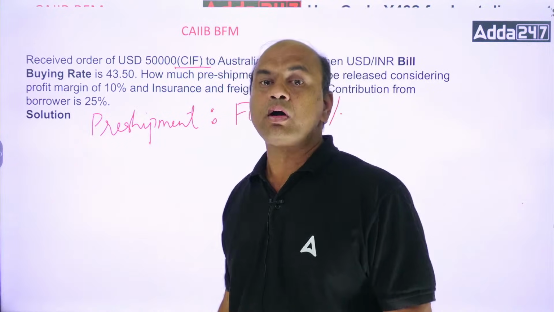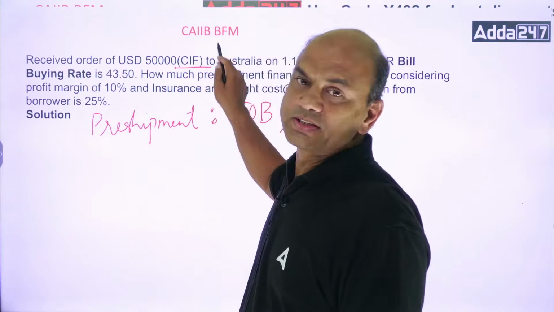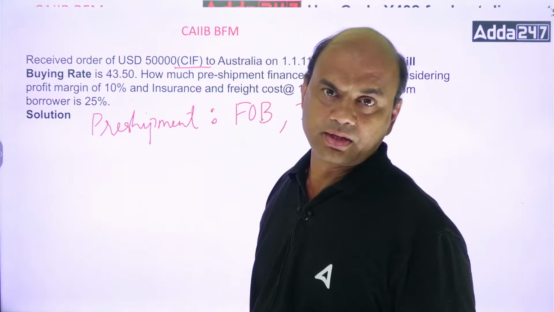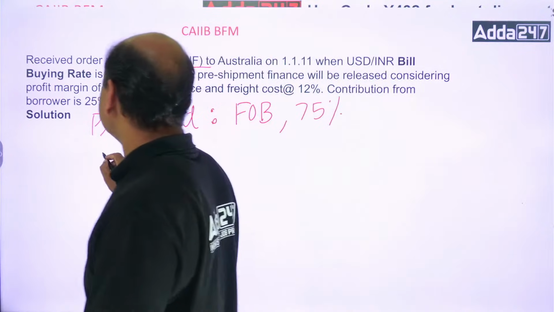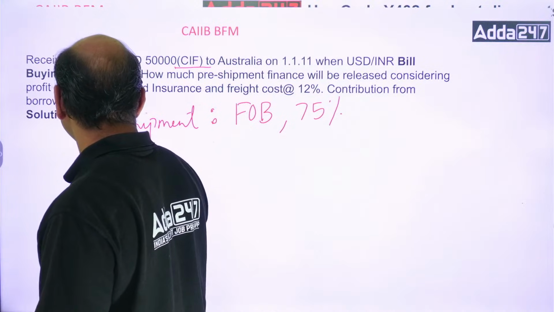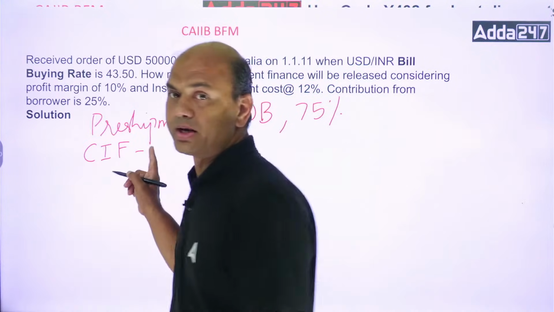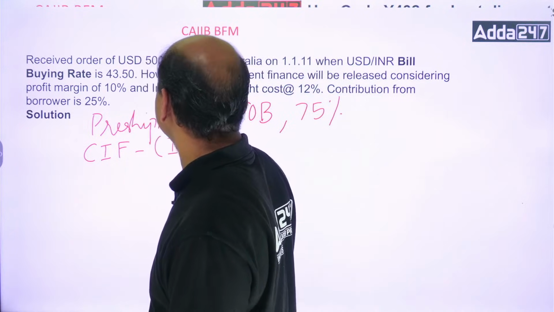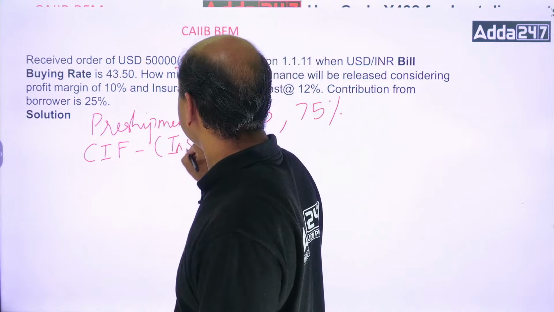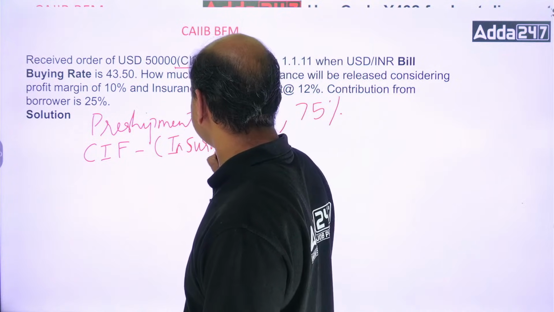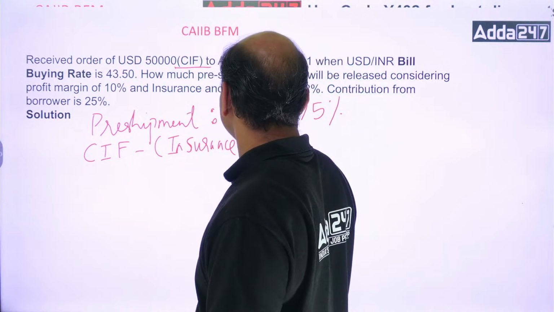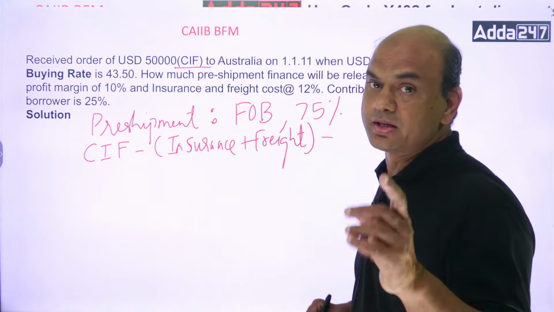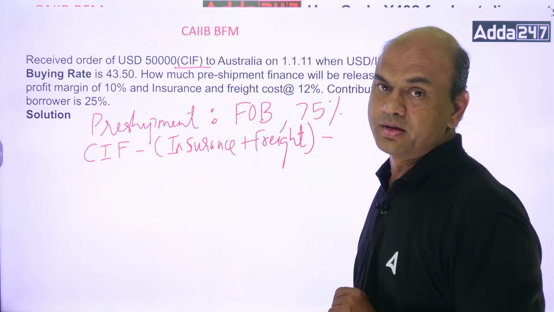Now what have you been given? You have been given CIF. What do you want? FOB. How will you come from CIF to FOB? See, CIF to FOB is like this. CIF minus, pay attention, insurance plus freight. Minus, there is one thing which is still to be subtracted. That is profit.